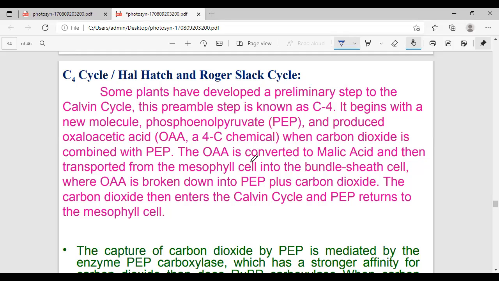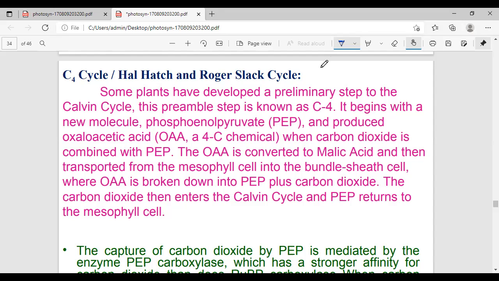Here, the first stable compound: which one? In C3, PGA. In C4 plants, OAA, oxaloacetic acid. In C3, utilization of atmospheric CO2 is less efficient; C4 is more efficient.